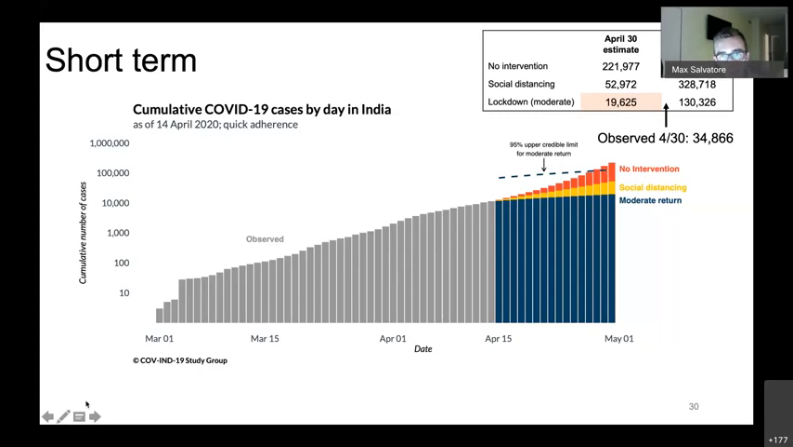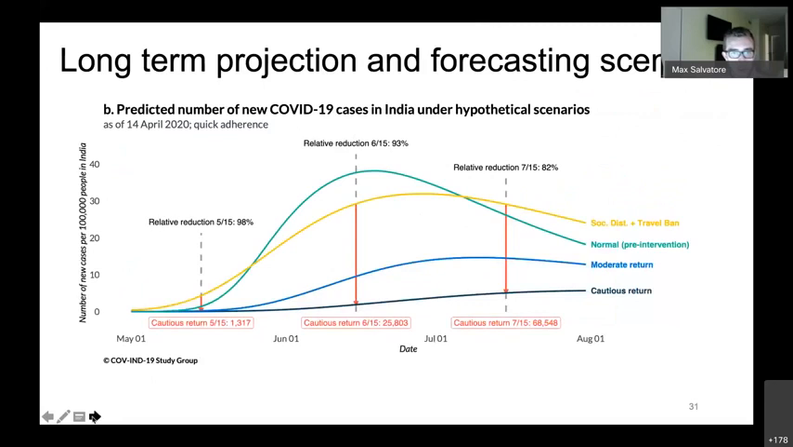Looking at that box in the upper right, we can see some of the estimates on April 30th under the 3 different scenarios that are presented in the graph. As we can see, now that we have obviously observed April 30th, we underestimated the number of cases on April 30th under that lockdown scenario, but it is well within that upper credible limit. And then on the next slide, we present some of our longer term forecasts.